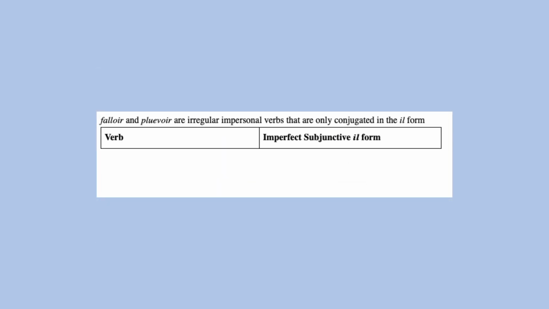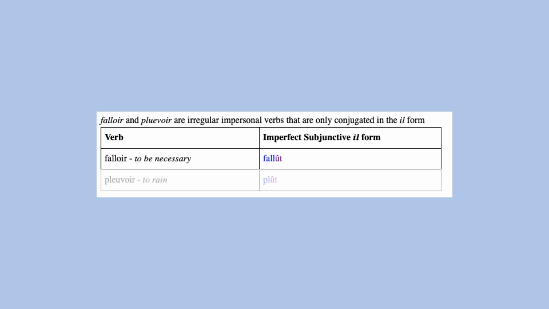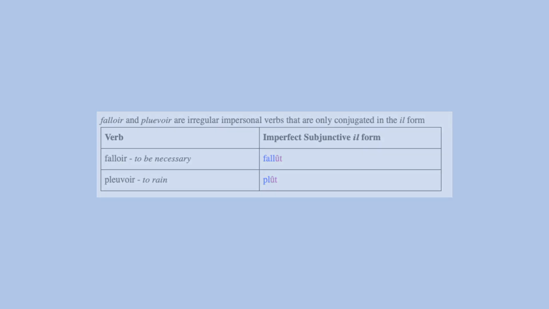And the impersonal verbs falloir and pleuvoir are only conjugated in the il form. Il fallût, il plût. With that, we have covered irregular French verbs under the imperfect subjunctive.